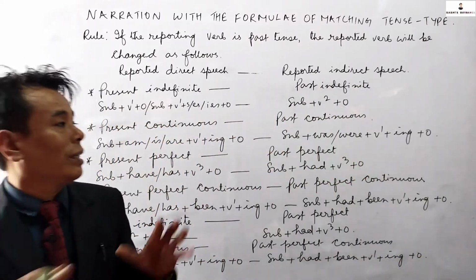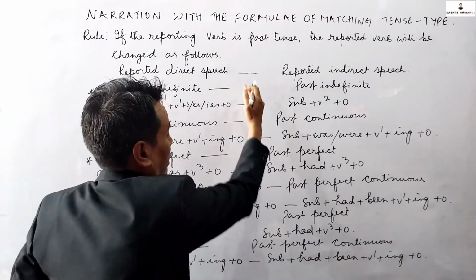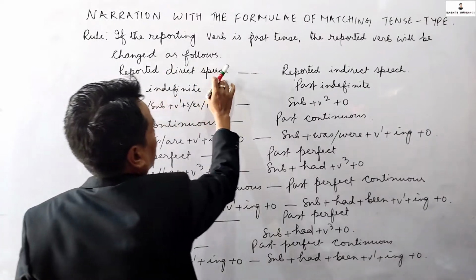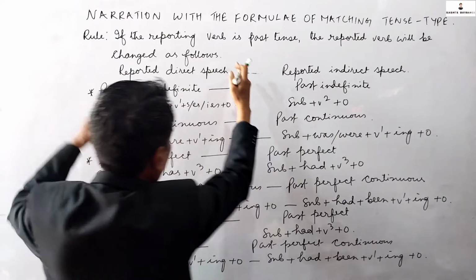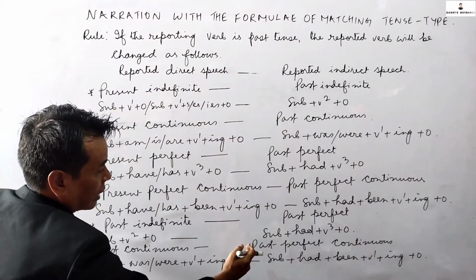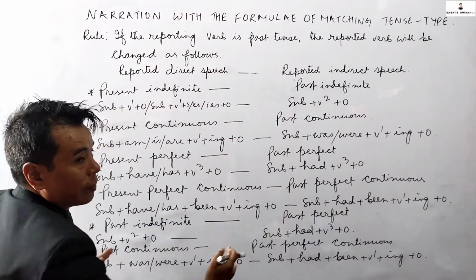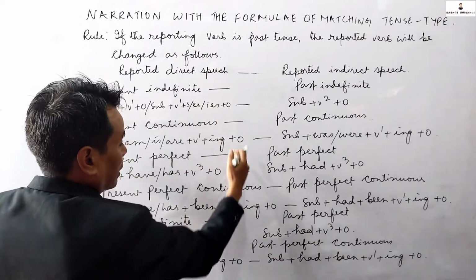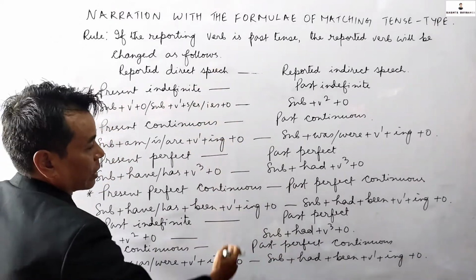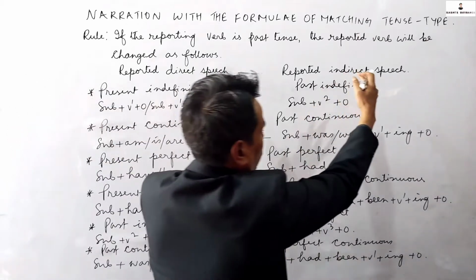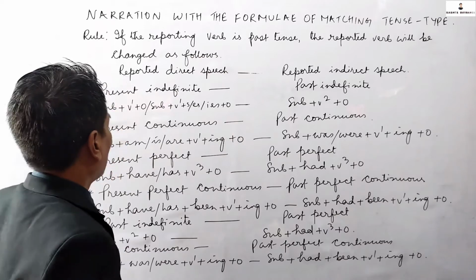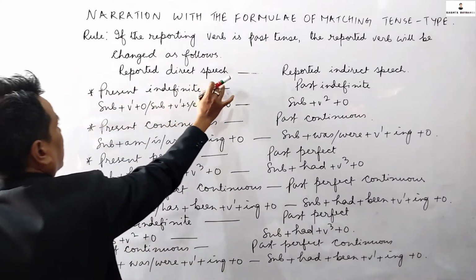You should know this structure, this part and this part. What is the difference between direct speech and indirect speech?